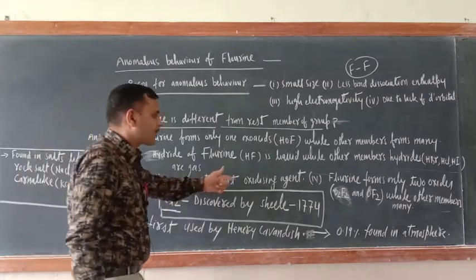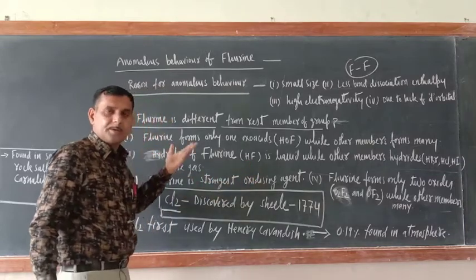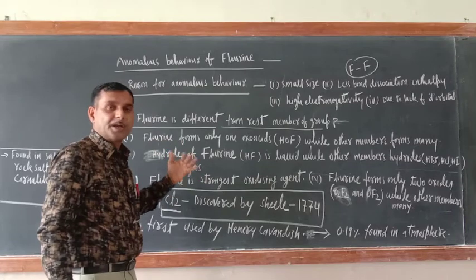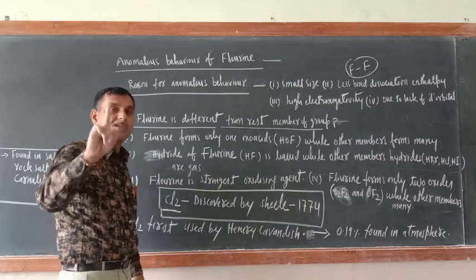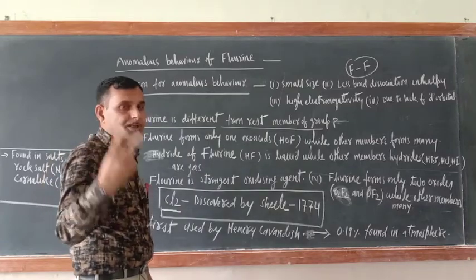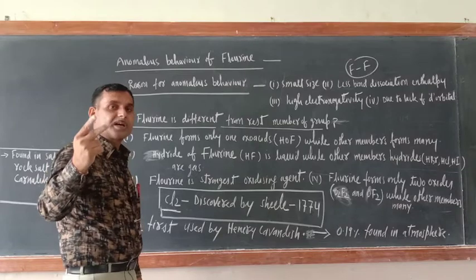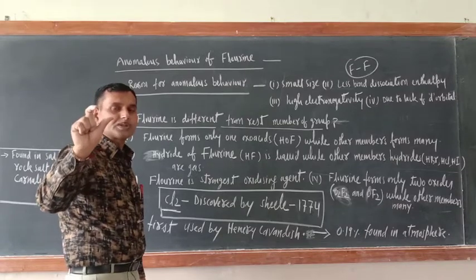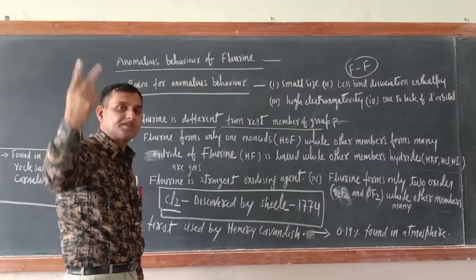Fluorine is the strongest oxidizing agent. We have already discussed how fluorine is the strongest oxidizing agent, because of two reasons. Of course, its electron gain enthalpy is less than that of chlorine, but its bond dissociation enthalpy is less, and second, its hydration enthalpy is very high.